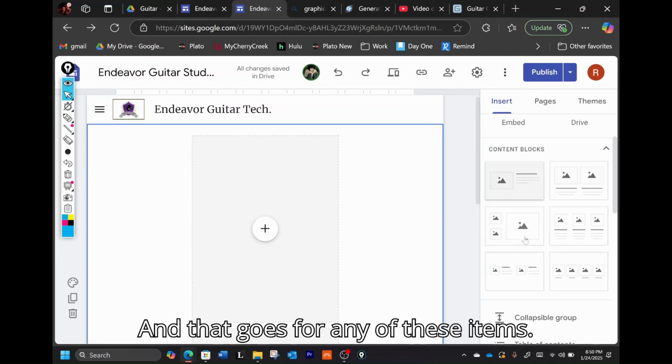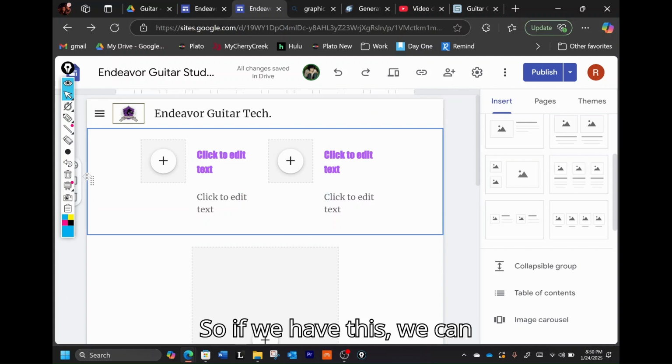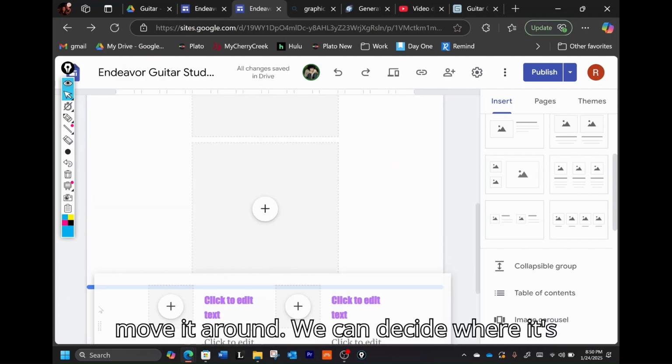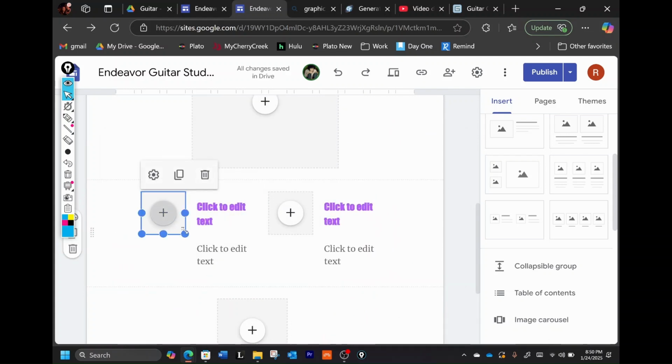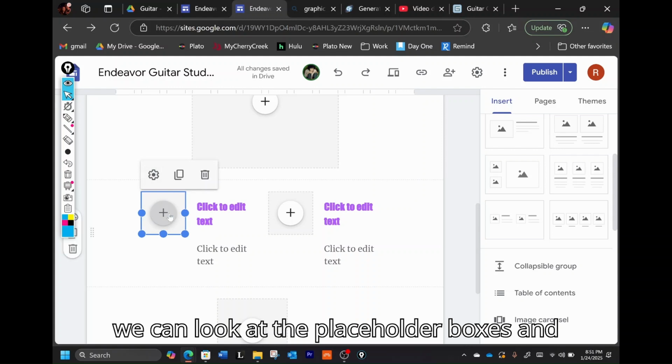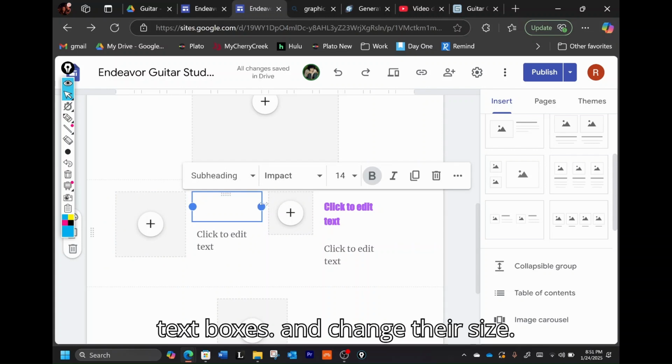And that goes for any of these items. So if we have this, we can move it around. We can decide where it's going to go on our page. We can look at the placeholder boxes and change their size. We can look at the text boxes and change their size.